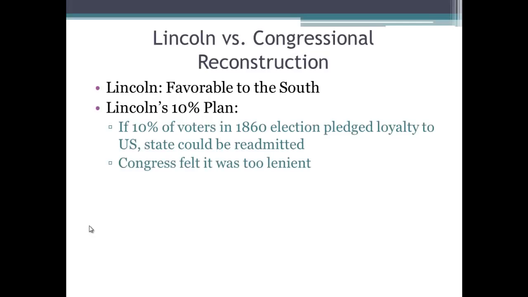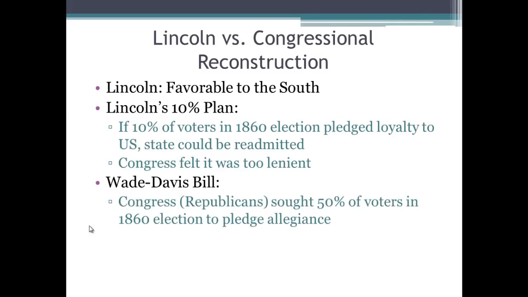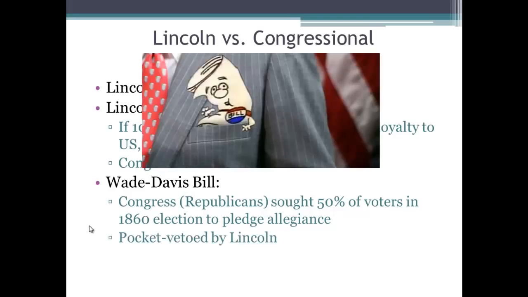Congress felt it was too lenient, so they had a different idea, and this was seen in the Wade-Davis bill. In Congress, specifically the Republicans, sought 50% of the voters in the 1860 election to pledge allegiance instead of Lincoln's 10. And Lincoln actually pocket vetoes this. So the Wade-Davis bill never happens, but it demonstrates the difference between presidential and congressional views of the readmission of Southern states.